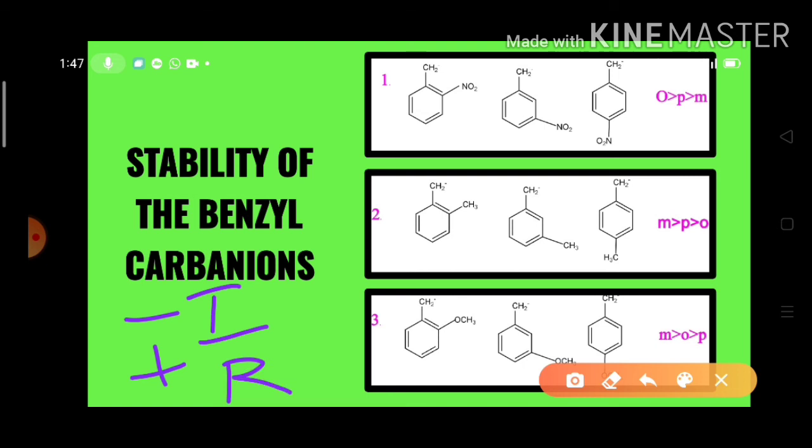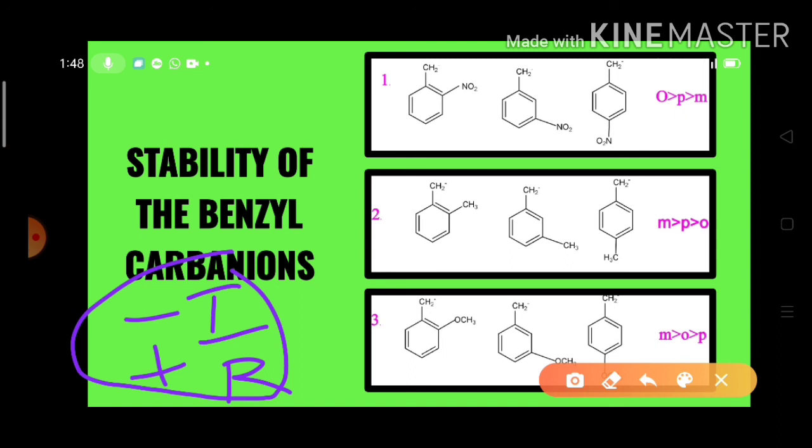The methoxy group acts as a minus I and plus R group. So the plus R effect decreases the stability, and the minus I effect increases the stability. But anyhow, these two effects are nil when the methoxy group lies at the meta position. So that's why we can say that the meta-methoxy benzyl carbocation is more stable than the other two species.